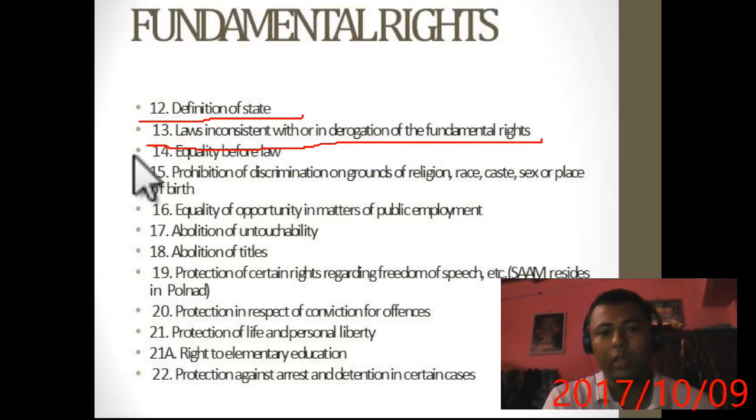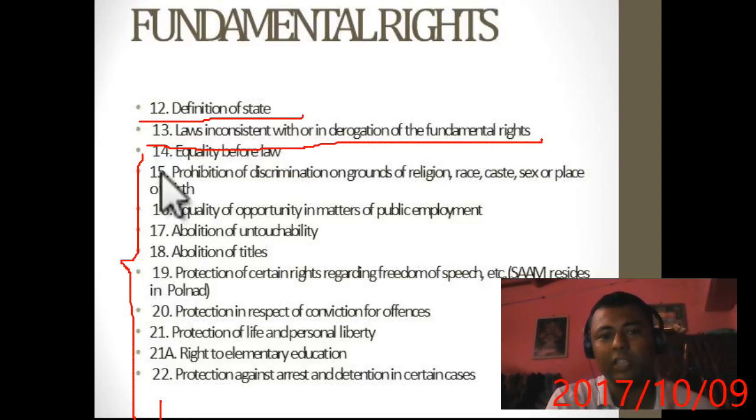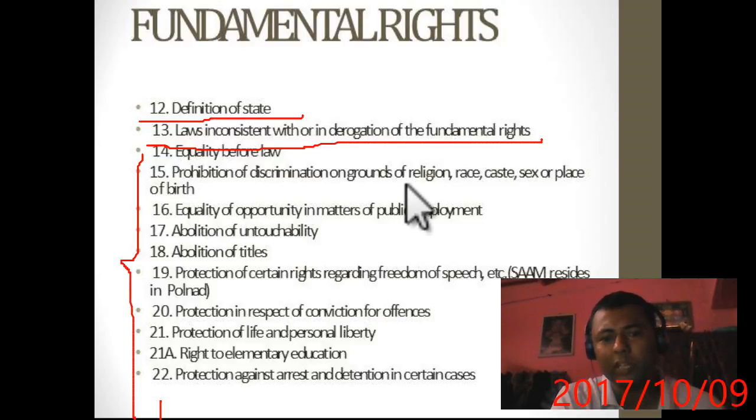Now from here, Article 14, the important articles of fundamental rights start. Remember, in Article 14 there is equality before law and equal protection of the laws. Equality before law is a negative concept taken from the UK, and equal protection of the laws is a positive concept taken from the USA. Article 15, prohibition of discrimination on the ground of religion, race, sex or place of birth. Article 16, equality of opportunity in matters of public employment. Article 17, abolition of untouchability. Article 18, abolition of titles.